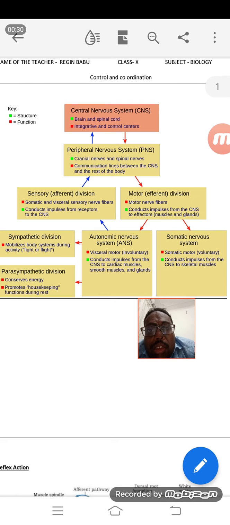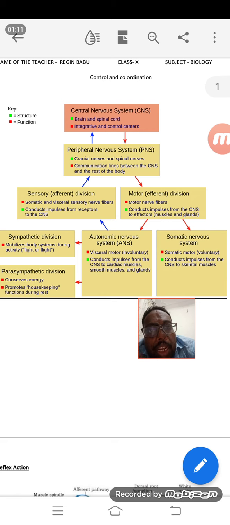This is a short summary which I have copied from Wikipedia. You can get the same from Wikipedia under the nervous system in humans. There are two systems: one is known as the central nervous system, another as the peripheral nervous system. The central nervous system includes the brain and spinal cord. The peripheral nervous system extends from the spinal cord to the other parts. That means communication between the central nervous system and the rest of the body.